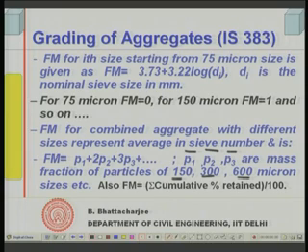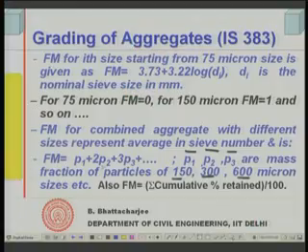So P1 means the particle fraction passing 300 and retained on 150, and similarly P2 is passing 600 and retained on 300, etc. If you sum this up, that will give you the overall fineness modulus of the aggregate system.